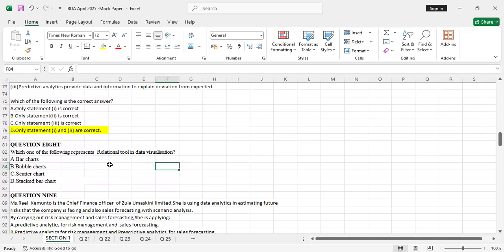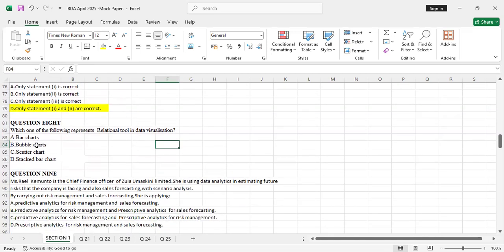Question 8. Which one of the following represents a relational tool in data visualization? We have different tools: distribution, relational, composition, comparison tools. It's upon you as a student to know the examples of relational, distribution, and the other items. So which is the answer? Bar charts always represent the distribution.